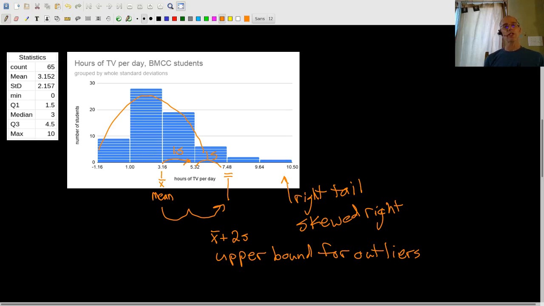Now similar on the other side, I can go back that way, so I could subtract 1 standard deviation, and then I could do that again, subtract another standard deviation. And so this number right here would be the mean minus 2 standard deviations. And we can calculate that in the spreadsheet to confirm it. And so this would be a lower bound for outliers. And when we count by standard deviations, that count is called a z-score.